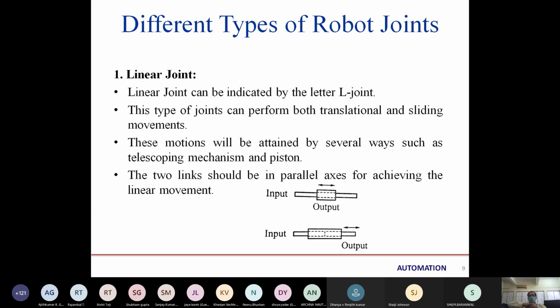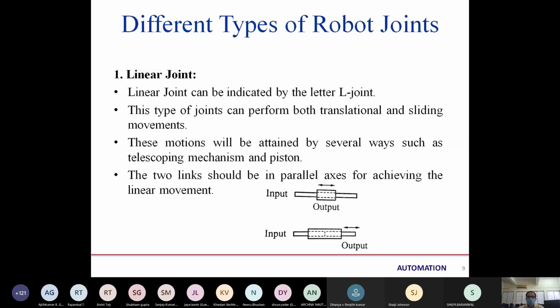If it is a circular part we are using, then it is called sliding movement. These motions are attained by several ways, such as a telescoping mechanism and a piston. Like the telescope, where we reduce the size in linear motion and can increase the size by moving the parts relative to one another.